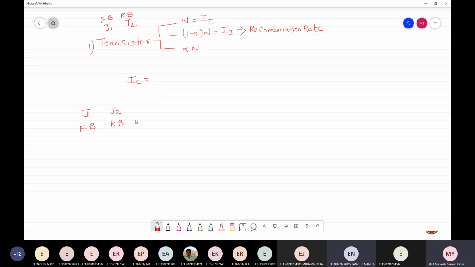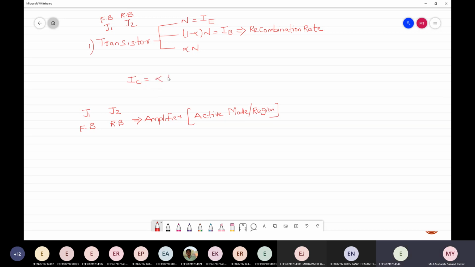Yes, it works as an amplifier, in active mode. Active region or active mode, anything is okay. And tell me the expression for overall IC.